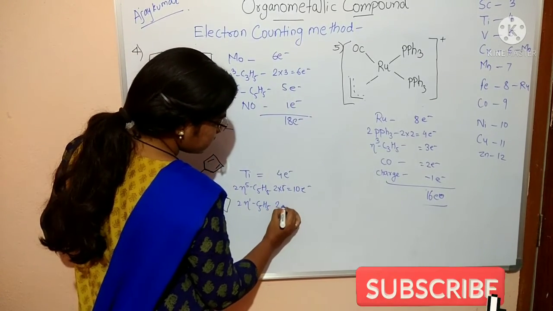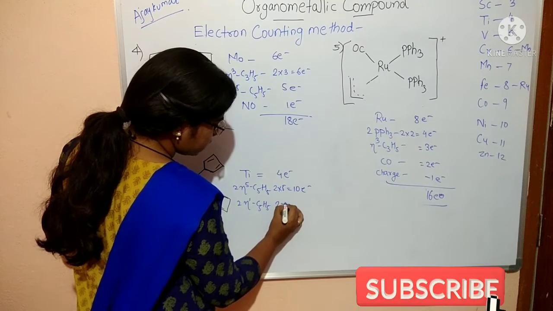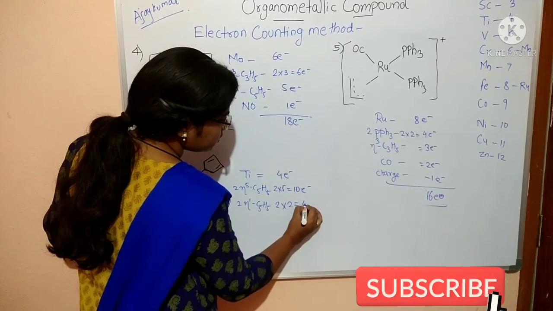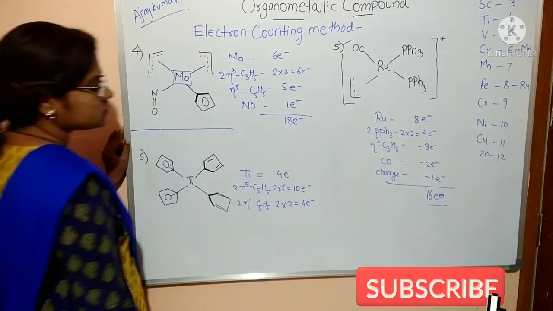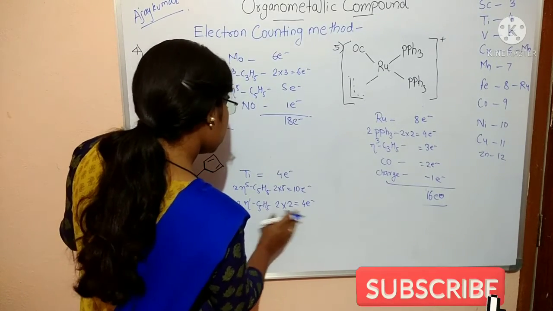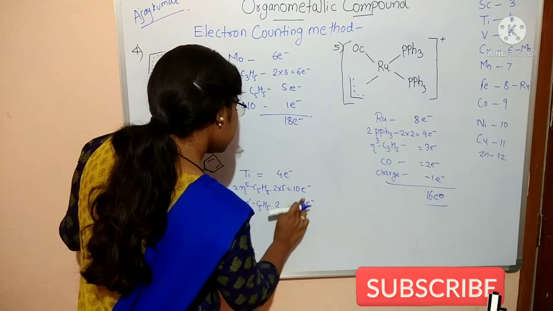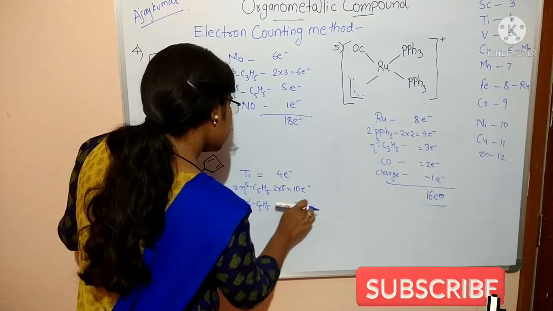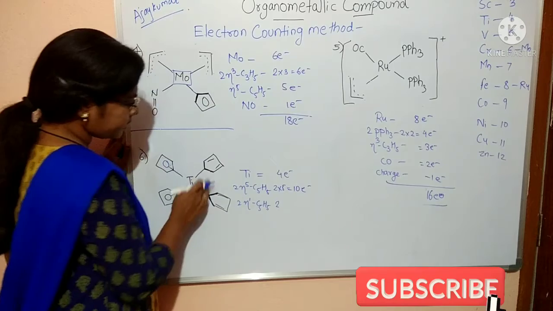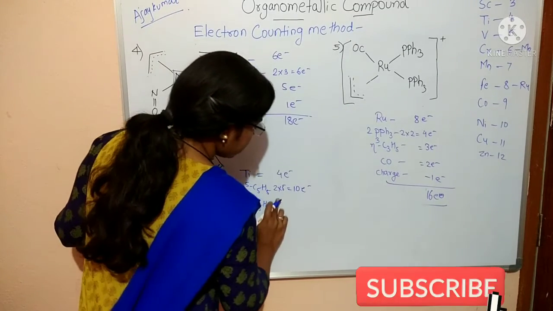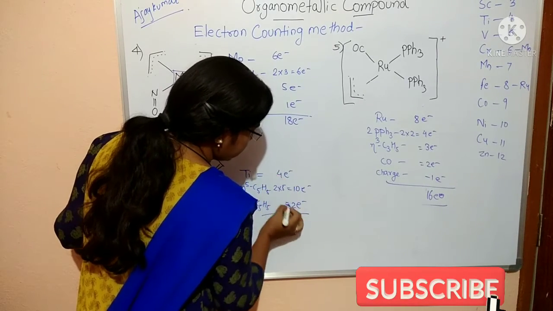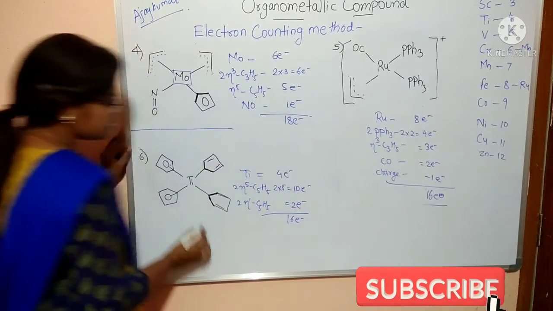That is 2 into 1, so only 2 electrons, because eta 1 means 1 electron each. So how many? 4, 14, 16. A 16 electron complex is here.